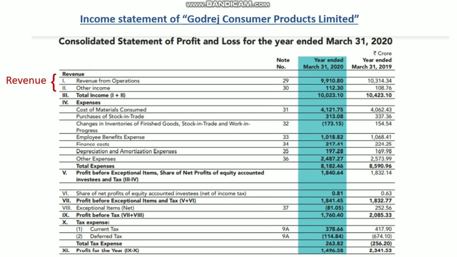And so this is the income statement of Godrej Consumer Products Limited. You can see the top line of the income statement is revenue. Again, in the revenue there are two parts. One is revenue from operations, which is sales, and the other part is other income. This 9,910 crores is the company's sales, and the other part is other income. We will see what is there in the other income.